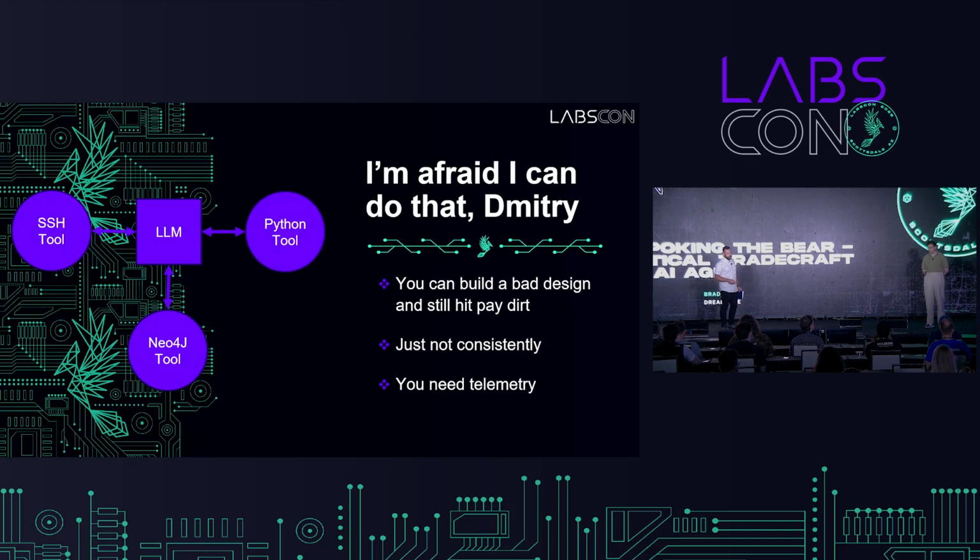All right, so you gave a win for the agents. Let's talk about what this agent would look like if it was producing those pivots. So in our most rudimentary design that Martin was cracking away at in the beginning part of the year, the LLM was paired with an SSH tool, a Python tool that could do kernel calls, and then access to the Neo4j database, which is that previous image, to start to map out this stuff at a high level. And the beautiful part about this is even with a rudimentary design, you can start to hit pay dirt.